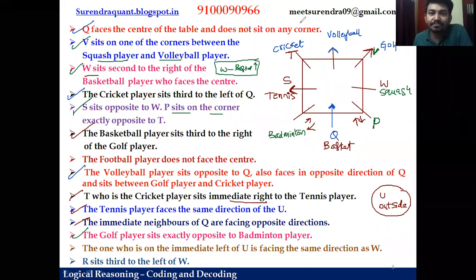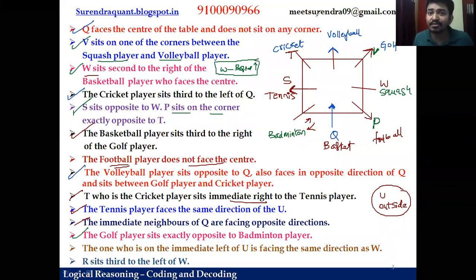Now, let us continue. Out of all the persons, let us see this. Where is the other data left? I think out of all the games, we fixed 7 games. This is the only game left, and I think that is the football game. So F is football. And he is not facing the center, right? So if he is not facing the center here, you can perfectly say that P is facing outside.